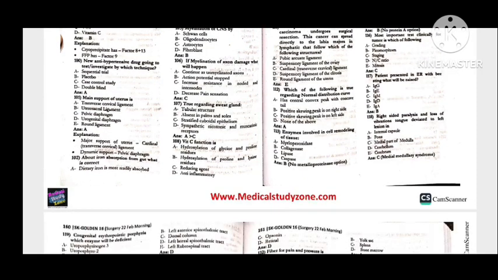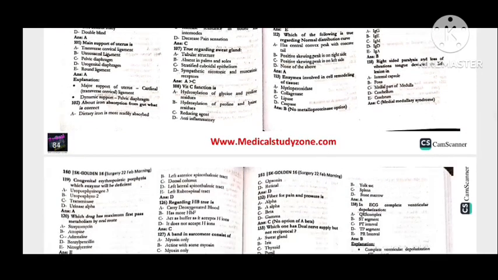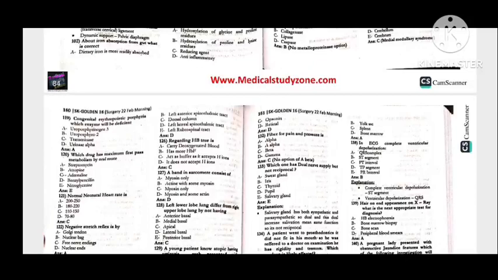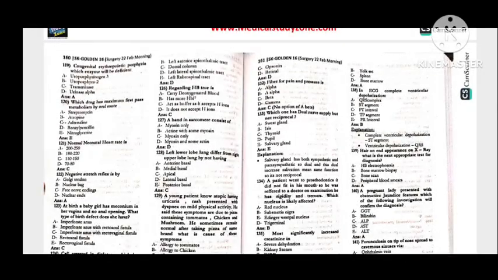117, the patient presented in the ER with a bee sting, what will be raised? That is going to be IgE. 118, right-sided paralysis and loss of vibration, tongue deviated to the left, the lesion is in the medial part of the medulla. 119, congenital erythropoietic porphyria, which enzyme will be deficient?